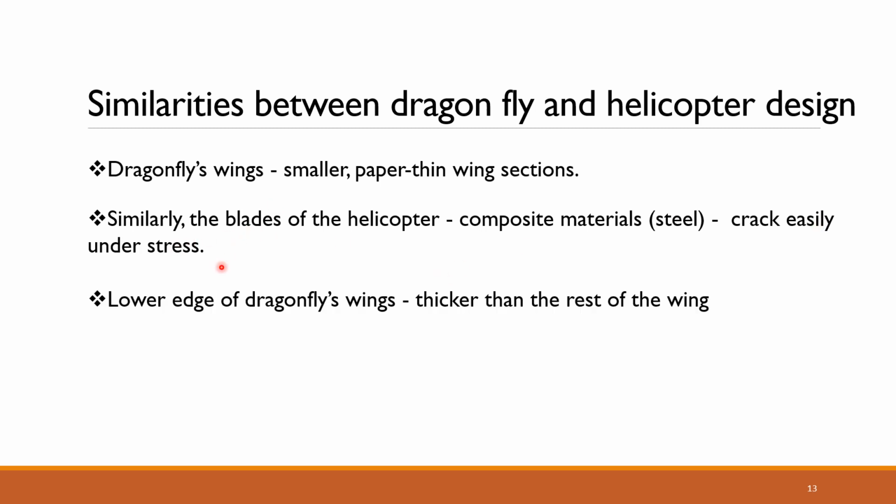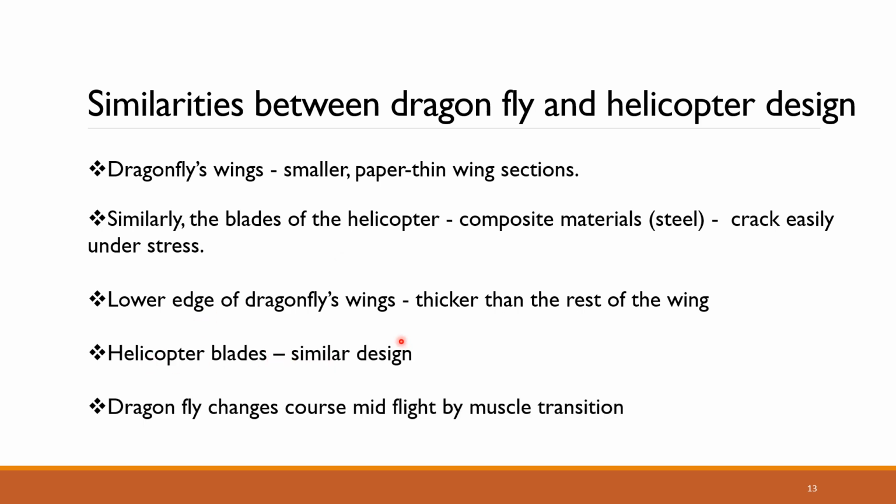The second similarity is that the lower edge of the dragonfly wings is thicker than the rest of the wings. The helicopter blades also have a similar design. Another similarity is that the dragonfly can change its course mid-flight, and this happens because of muscle transition. The helicopter can do the same thing, but here the difference is that it does so by the use of mechanical levers.